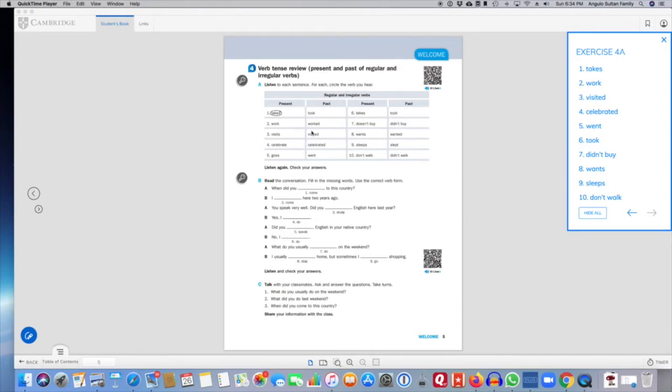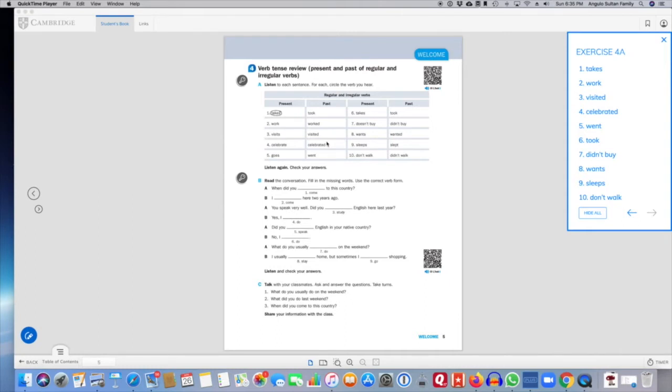Number 4. "We celebrated my parents' 50th anniversary last night." Again, this is past tense, so it's celebrated. It's a specific event that happened in the past. It's over. It was a specific time in the past, so we have the past tense.